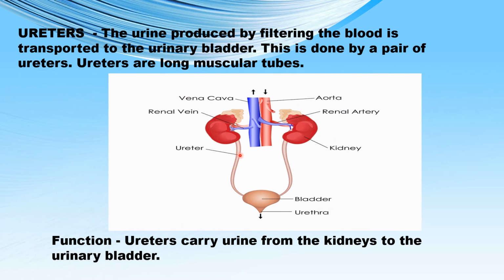There are a pair of narrow ducts or narrow tubes, each coming out of the central notch which is present in the kidney. The central notch present in the kidney is called the hilus. These narrow tube-like structures which start from the hilus and run up to the urinary bladder are called the ureters. Each ureter is about 25 to 30 centimeters long. The function of the ureters is to carry the urine from the kidney up to the urinary bladder.